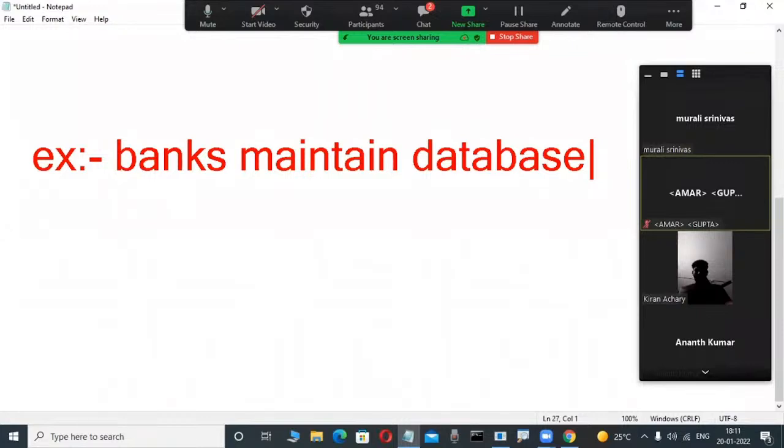Suppose some customers withdraw some amount. They want those details also. Again, some fellows transfer money from one account to another account, either online or offline. All those transaction details I want to store permanently. Then only we can operate all the things.